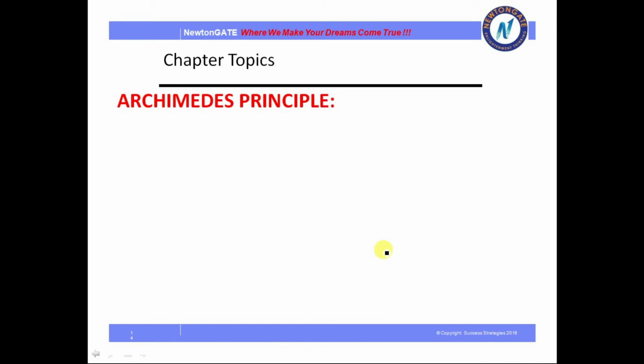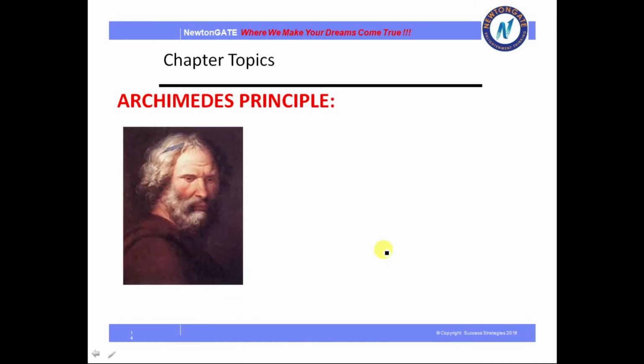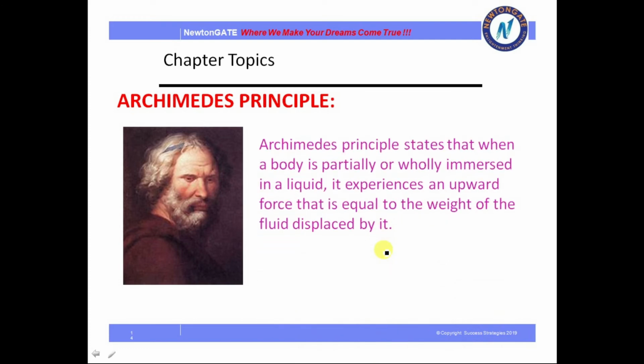Next is Archimedes principle. This is the person who has given this principle. Archimedes principle states that when a body is partially or wholly immersed in a liquid, it experiences an upward force that is equal to the weight of the fluid displaced by it.